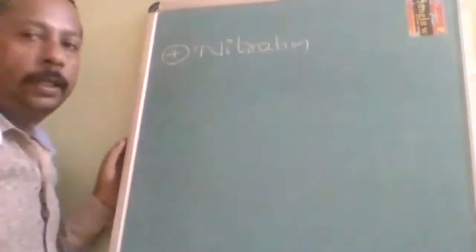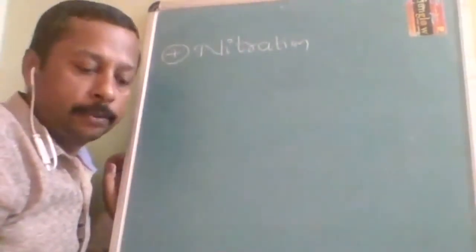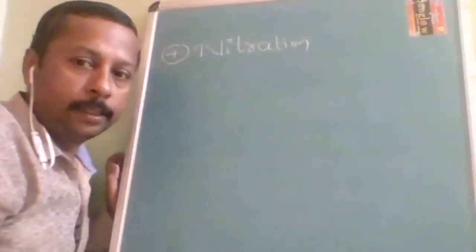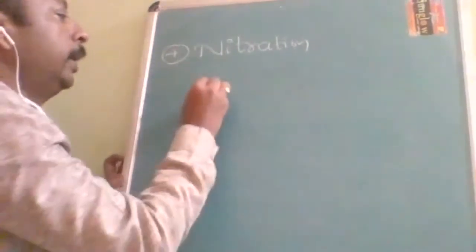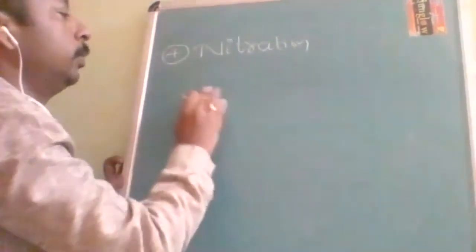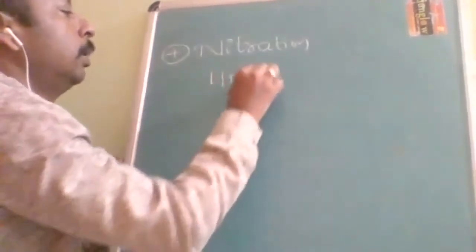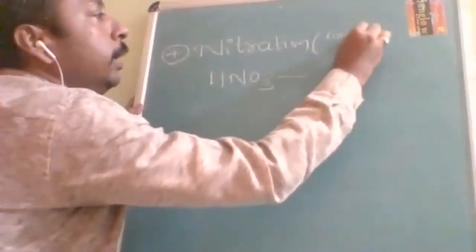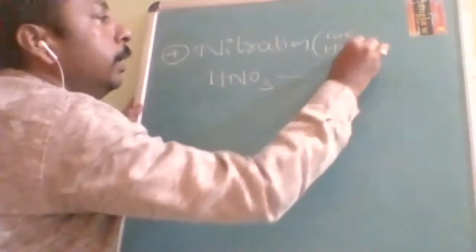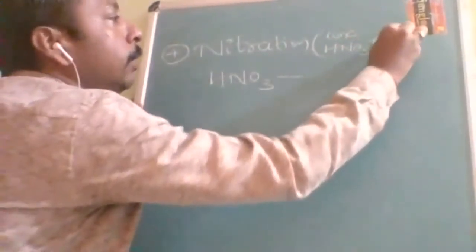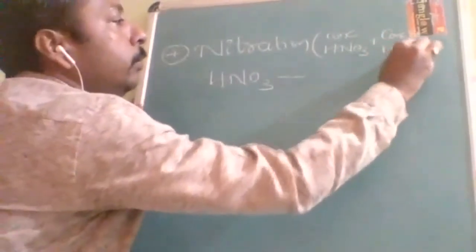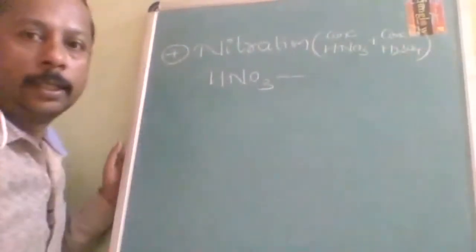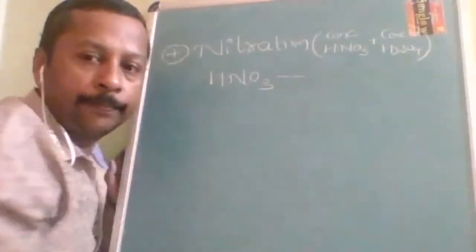Okay. Now the reagent changes. Friedel-Crafts was using the same reagent, AlCl3. Now in nitration, it is HNO3, the nitrating mixture: concentrated HNO3 plus concentrated H2SO4.